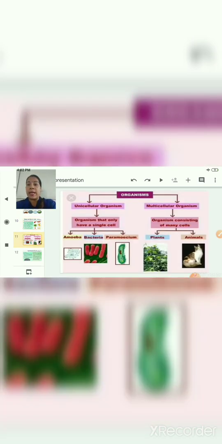It is again a slide showing you the division of organisms on the basis of the number of cells present in them. So let us see this. Organisms can be divided into two parts: unicellular organisms and multicellular organisms. Unicellular organisms have only a single cell in them, and the examples are amoeba, bacteria and paramecium. Multicellular organisms are made up of many types of cells, and the examples are plants and different types of animals.